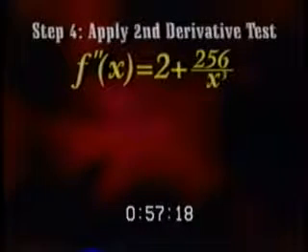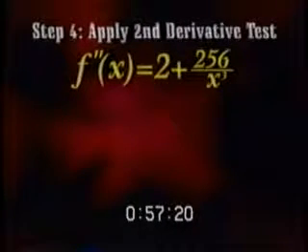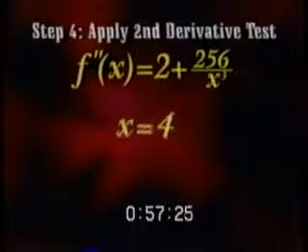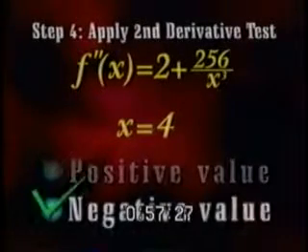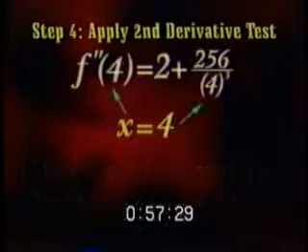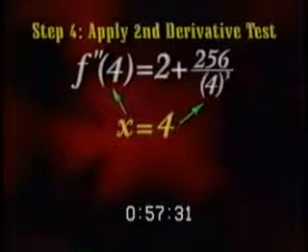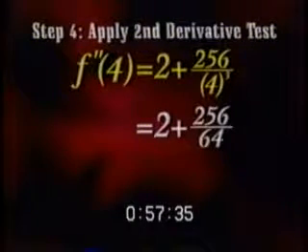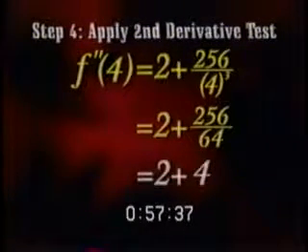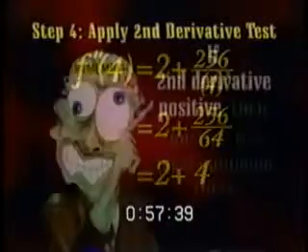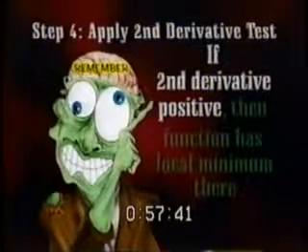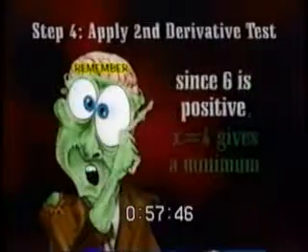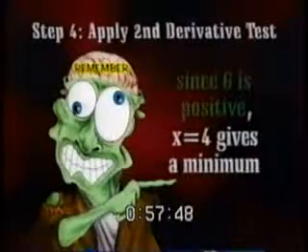So, step 4 is to apply the second derivative test by plugging in our critical point x equals 4 to see if we get a positive value or a negative value. Plugging in, we get 2 plus 256 over 4 cubed. This equals 2 plus 256 over 64, which simplifies to 2 plus 4, or 6. Remember, if the second derivative is positive at the critical point, then the function has a local minimum there. Since 6 is positive, x equals 4 gives a minimum.